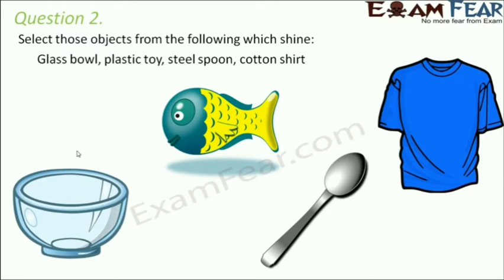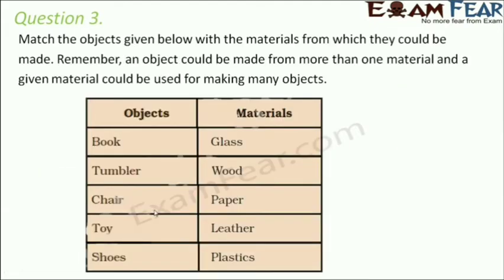Question number 2. Select those objects from the following which shine. Glass bowl, plastic toy, steel spoon, cotton shirt. If you look at all of these, which one would you think has a shiny surface? Definitely the stainless steel spoon, because if you take it in front of you, you can actually see yourself, the surface is shining. If you think of the glass bowl, there also the surface is shiny. It is like a smooth surface. But when you talk about a cotton shirt, it doesn't have any shine as such, because cotton on its own doesn't have any shine. You think of a plastic toy, again it does not have any shine of its own.